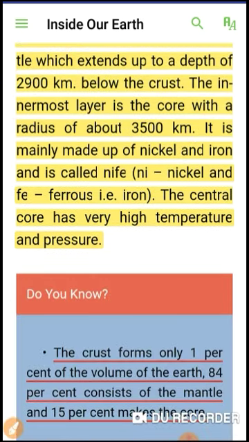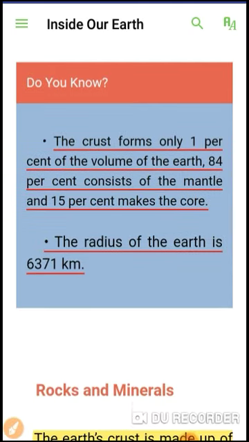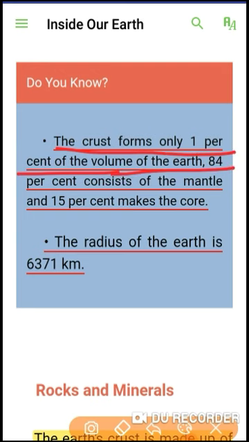The core is made up of nickel and ferrous. Ferrous means iron. You can remember it as Nife or knife. Ni means nickel and Fe means ferrous. It is an important point. The crust forms only 1% of the volume of the earth, 84% consists of mantle and 15% makes the core.